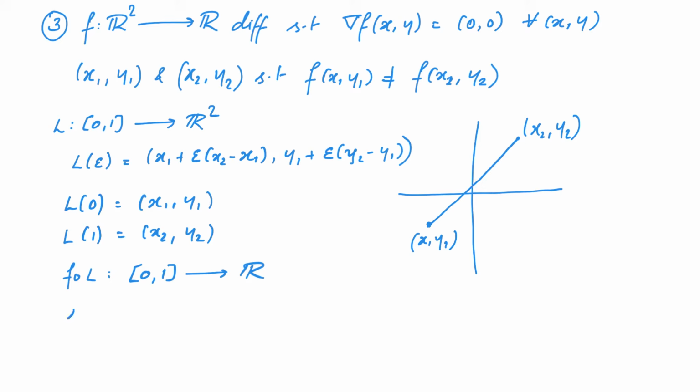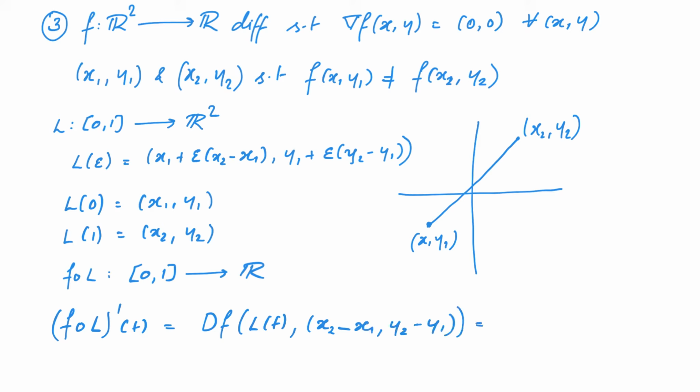In other words, we can see that (f∘L)'(t) is the directional derivative of f at the point L(t) along the direction (x2 − x1, y2 − y1), which we know is equal to grad f at L(t) dot product with (x2 − x1, y2 − y1).